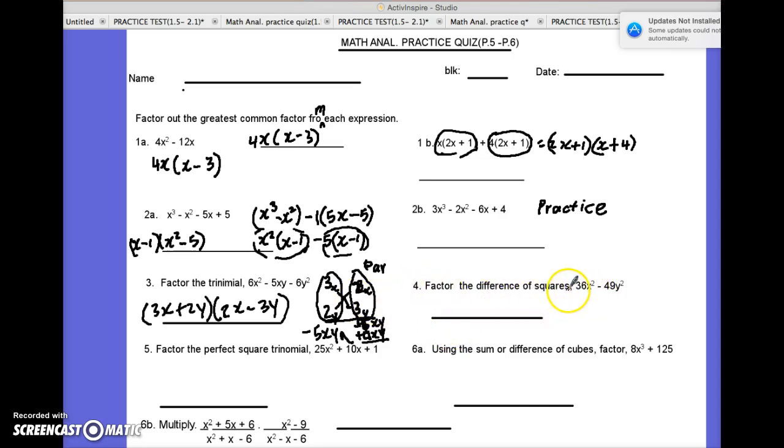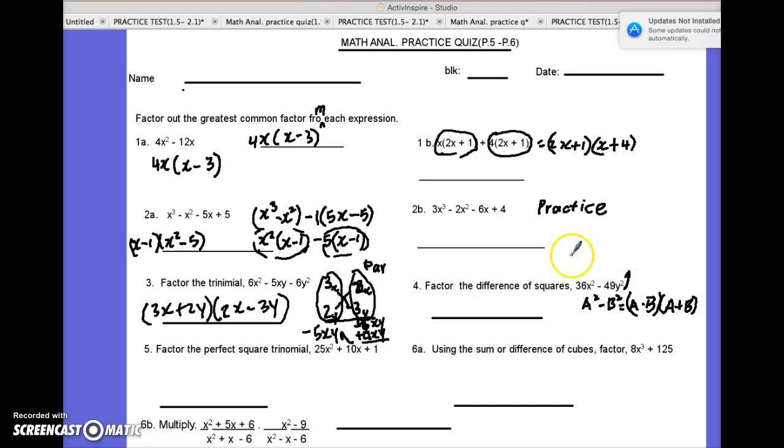Factor the difference of squares. Difference of squares, let me remind you of the recipe. It's like this: a squared minus b squared is a minus b times a plus b. Those should be the factors. So let's go ahead and express this as a difference of two squares.